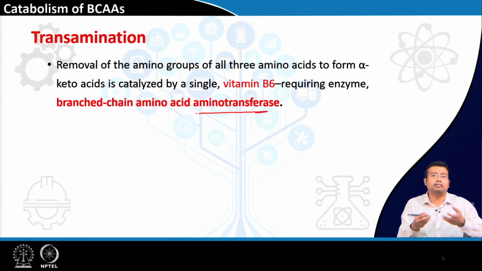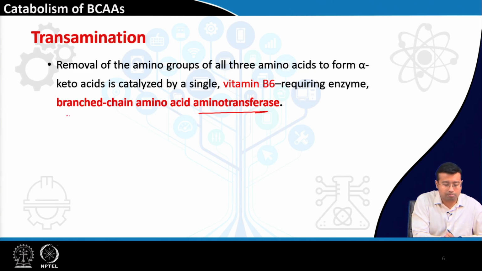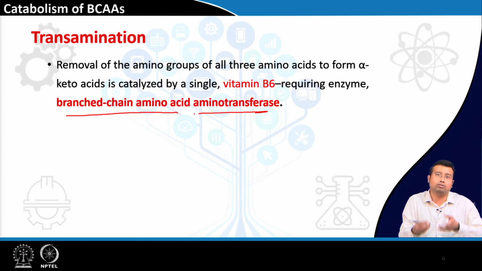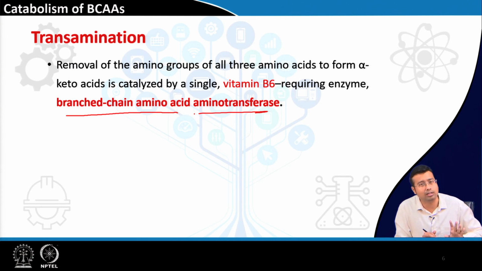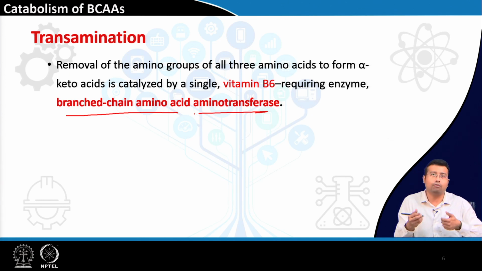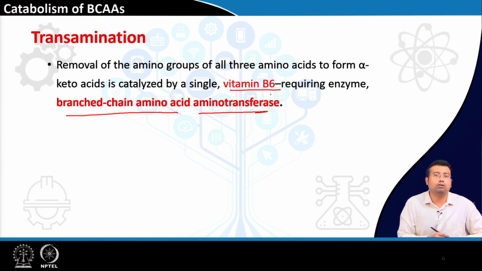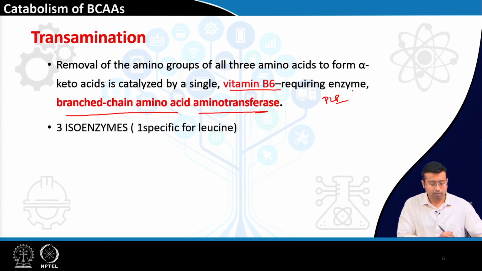When we are discussing the first step, we already know transamination takes place by a transaminase enzyme. Where is the transaminase enzyme acting? It is acting on the branched chain amino acids. So, the enzyme is named branched chain amino acid aminotransferase. Any aminotransferase or transaminase enzyme requires a cofactor, vitamin B6 pyridoxine in the form of pyridoxal phosphate. These fundamentals should be absolutely clear by now.